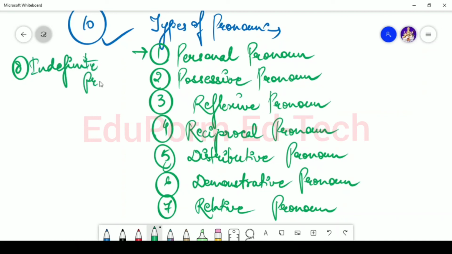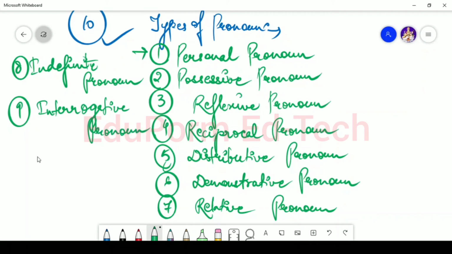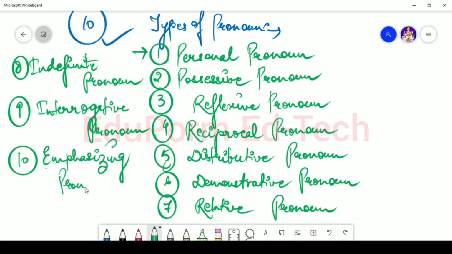indefinite pronoun. The ninth one is interrogative pronoun. The 10th one is emphasizing pronoun. Okay, so these are the types of pronouns, and how many types are we going to read about?